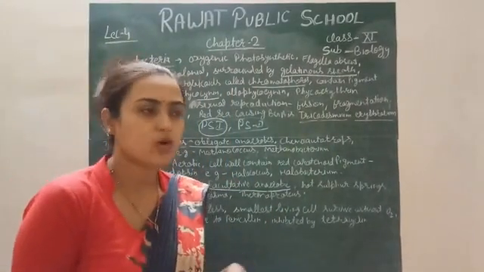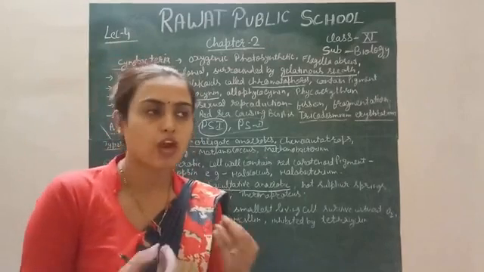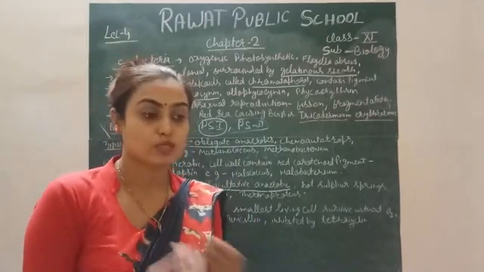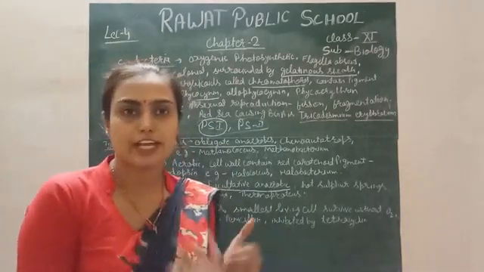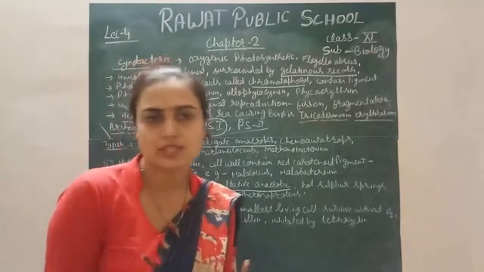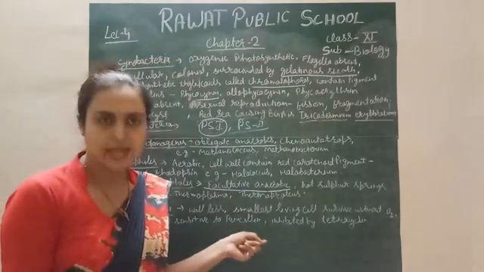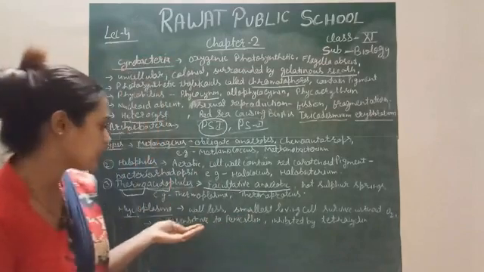Simply you can say that, because they do not have a cell wall, they can divide in the absence of a cell wall, and they can easily enter your body, because there is no cell wall, there is no permission they need to take from your cell wall. So they are very harmful for plants and animals. They are disease causing bacteria, you can say.